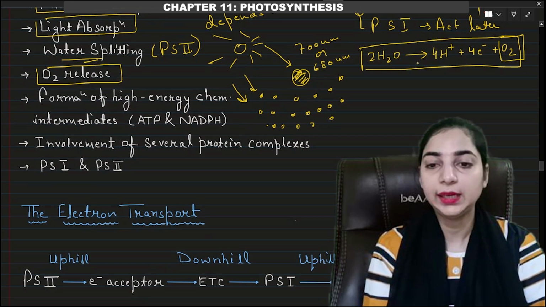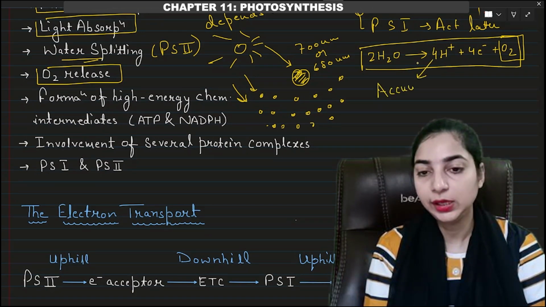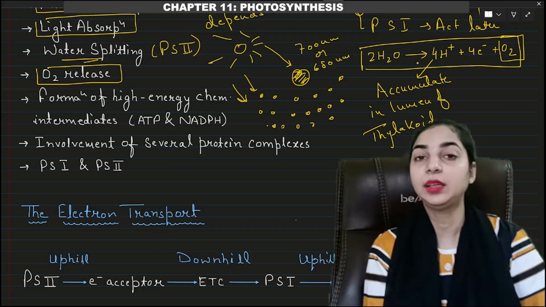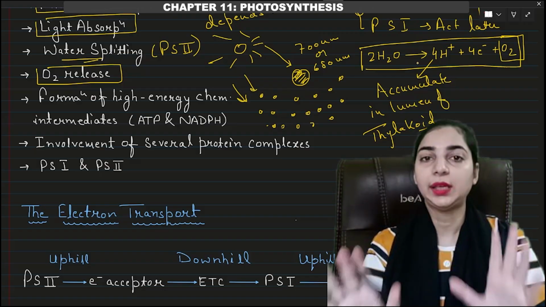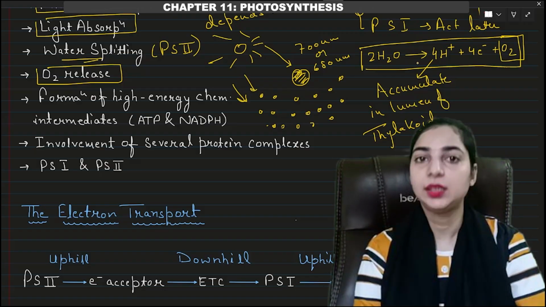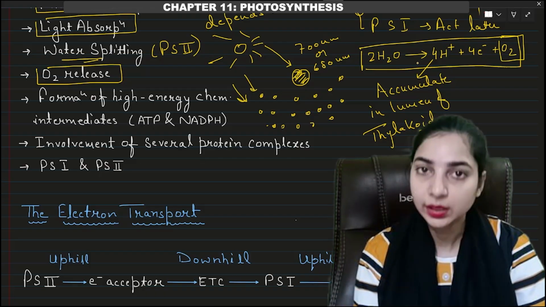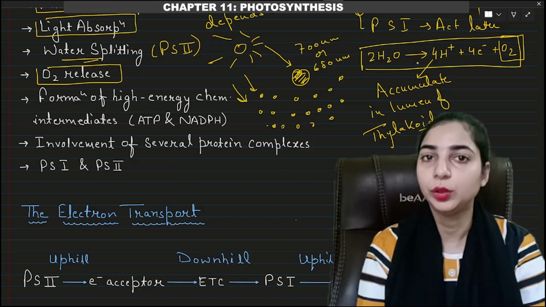These protons will get accumulated in the lumen of the thylakoid. And this is a very important fact because we will need to recall it in the next topic, the chemiosmotic hypothesis. So you have to remember that the protons released during the splitting of water will get accumulated in the lumen of the thylakoid. This will result in an increased concentration of protons in the lumen of the thylakoid.